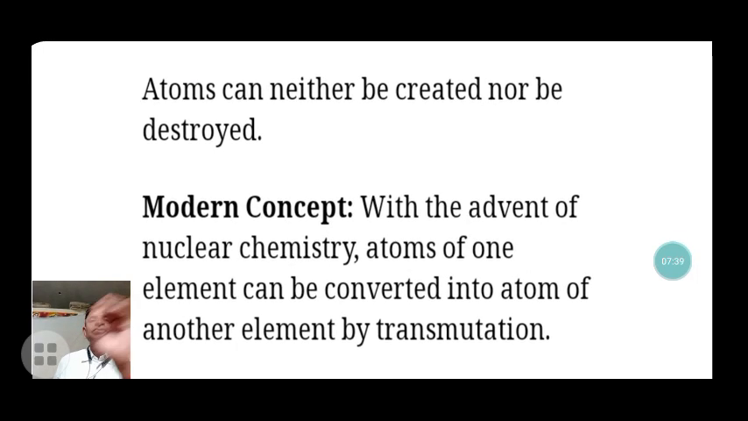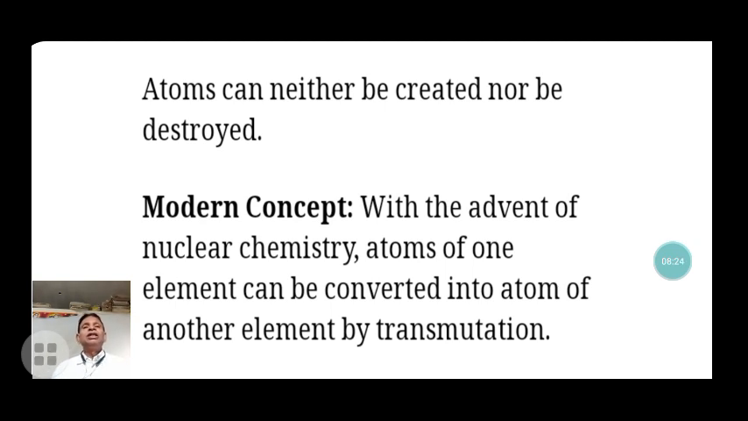Dalton stated that atoms can neither be created nor destroyed. But in the modern concept, with the advent of nuclear chemistry, the atom of one element can be converted into atoms of another element by transmutation. In transmutation, one atom can be converted into another type of atom by changes in its nucleons. If the nucleons are changed, one atom can be converted into an atom of another element. That is the modern concept.